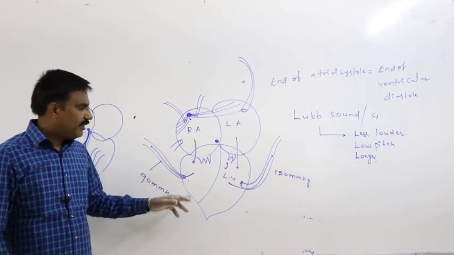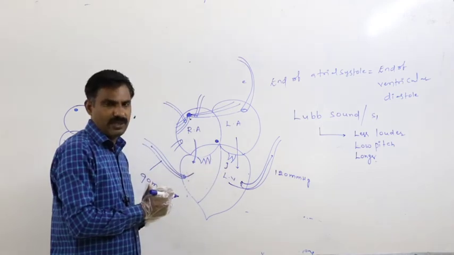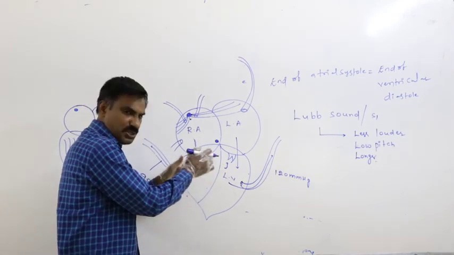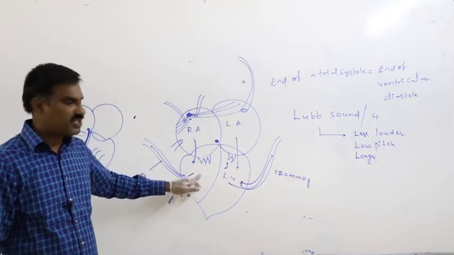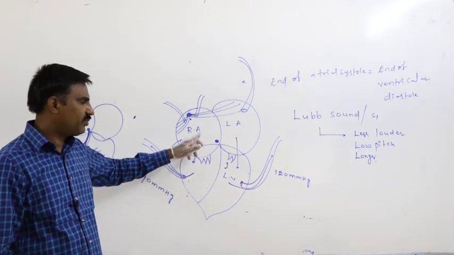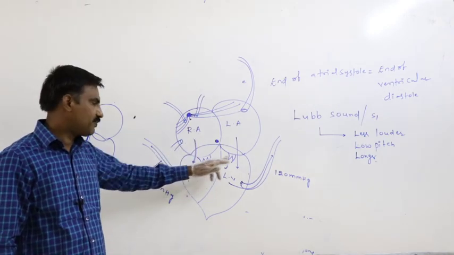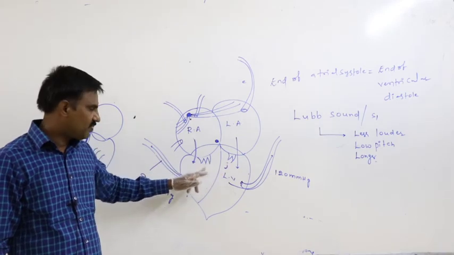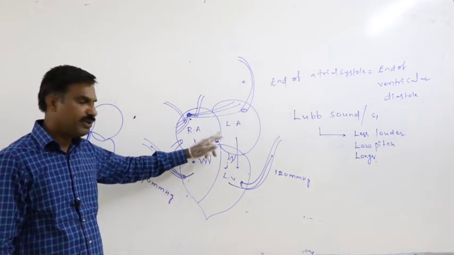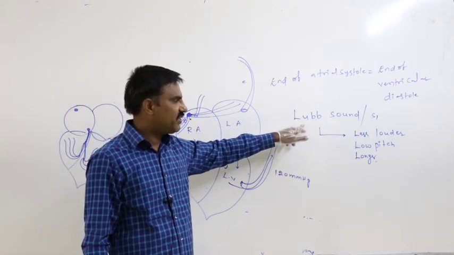Whenever the ventricular contraction begins, pressure starts to rise, then blood starts to flow reversely from the ventricle into the atria. During that, at first the tricuspid and bicuspid valves get closed to prevent the reverse flow of blood from the ventricle into the atria. During that, the lub sound is delivered.